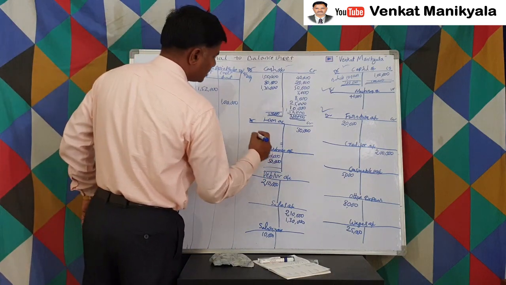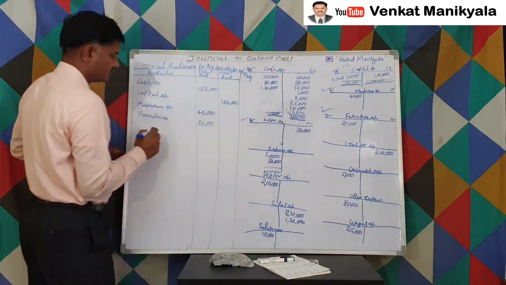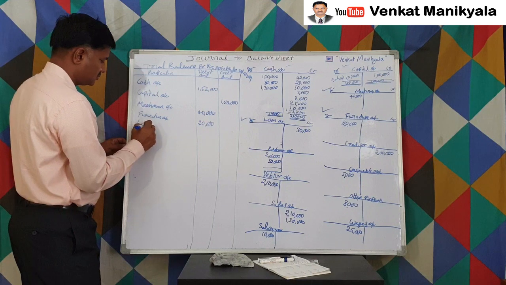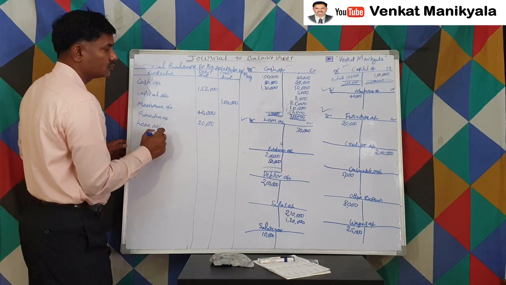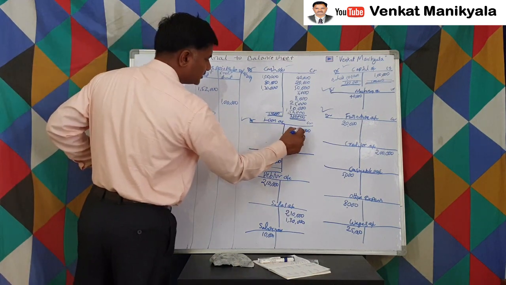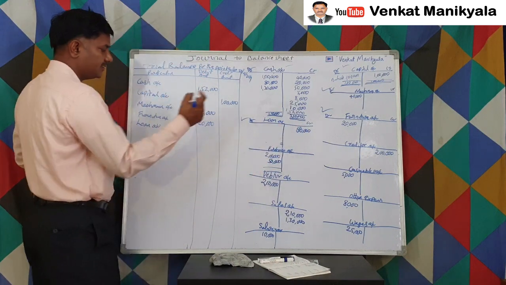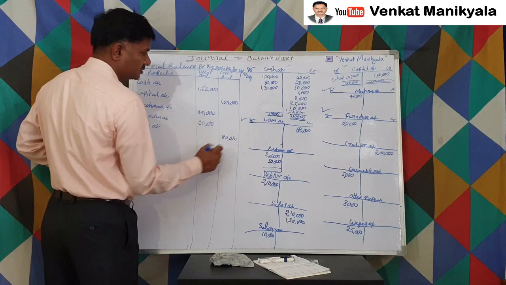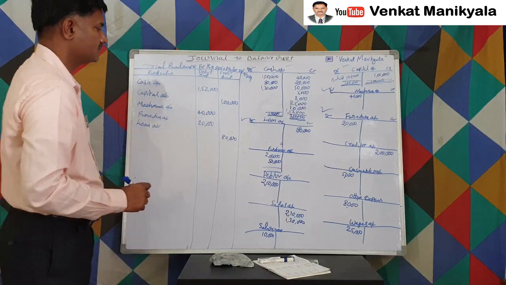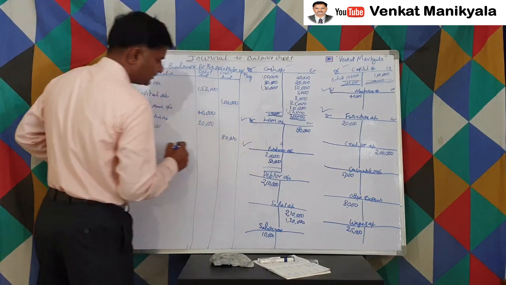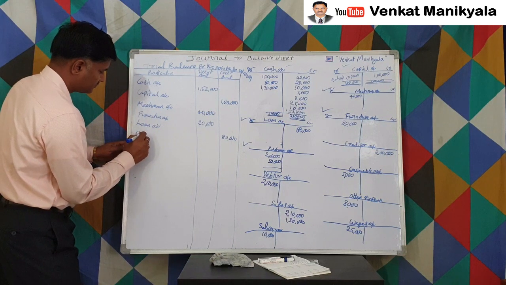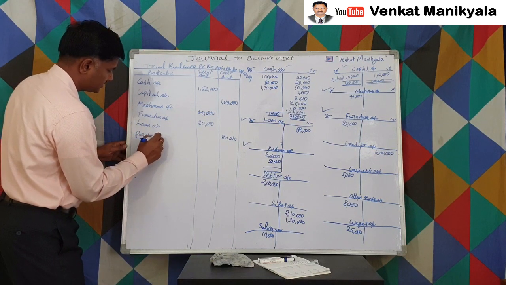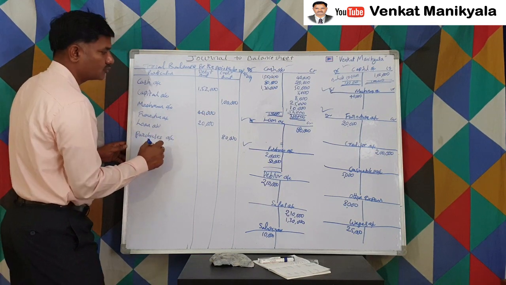Then we have the loan account. Loan account is 80,000 credit balance. Then we have the purchases account.